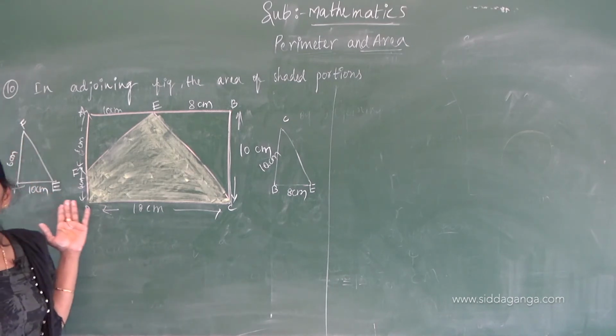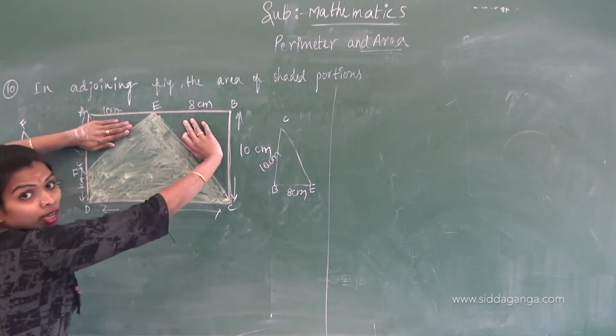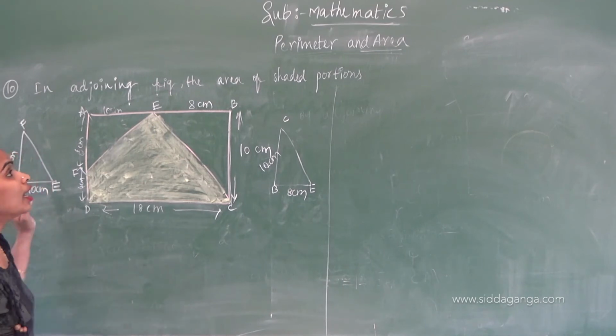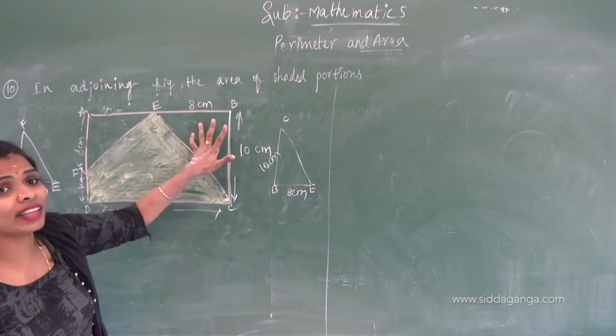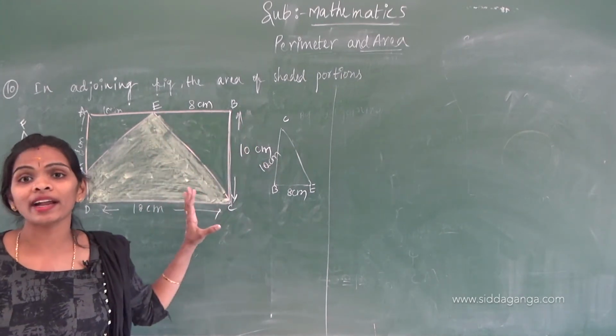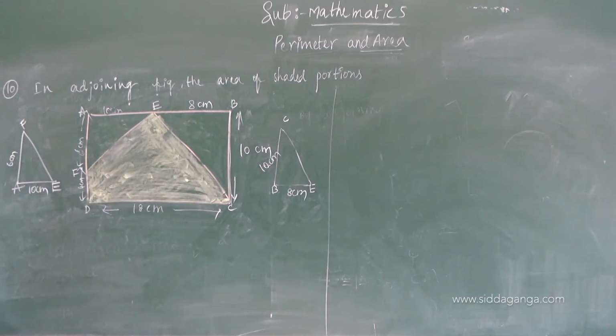If you know the base and height of each triangle, we can find the area of these portions. We have to take the difference between the area of the rectangle and the two triangles.